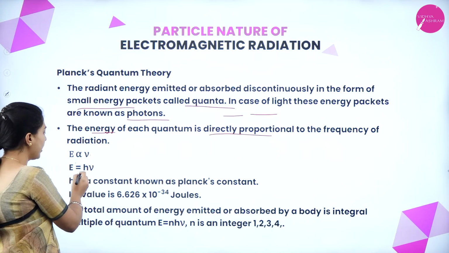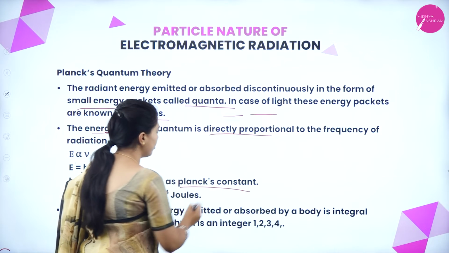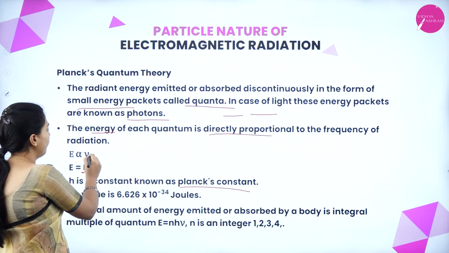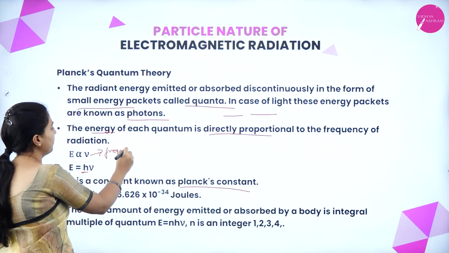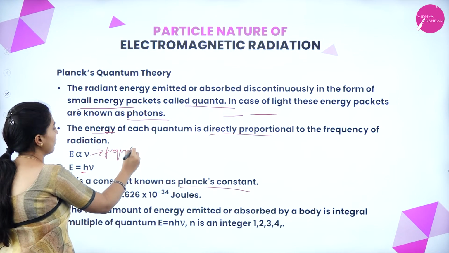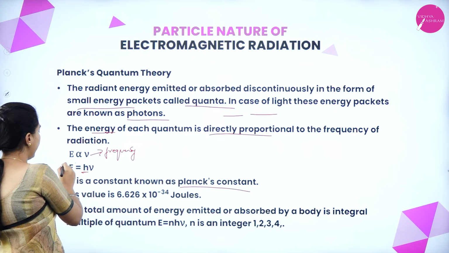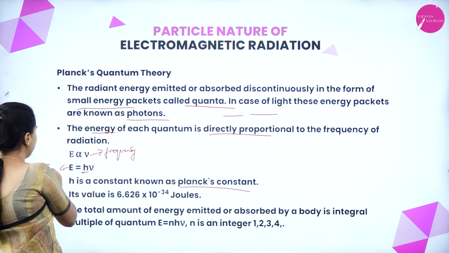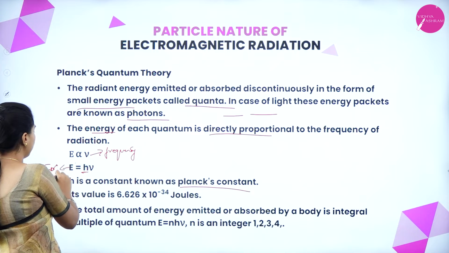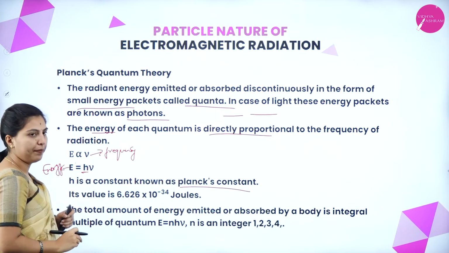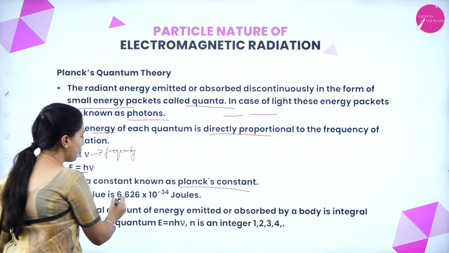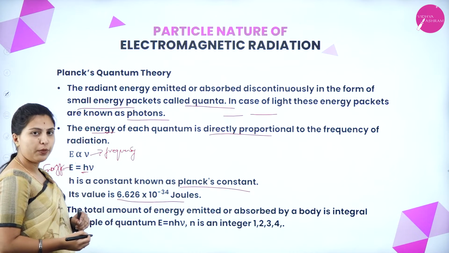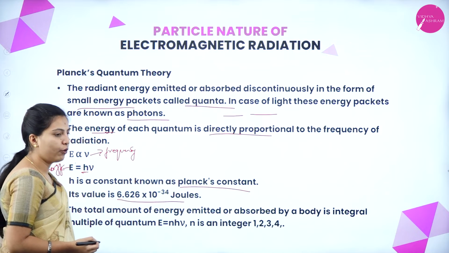Here they have introduced h, that is Planck's constant, and nu is frequency. E is energy. The h value is 6.626 into 10 to the power of minus 34 joules.